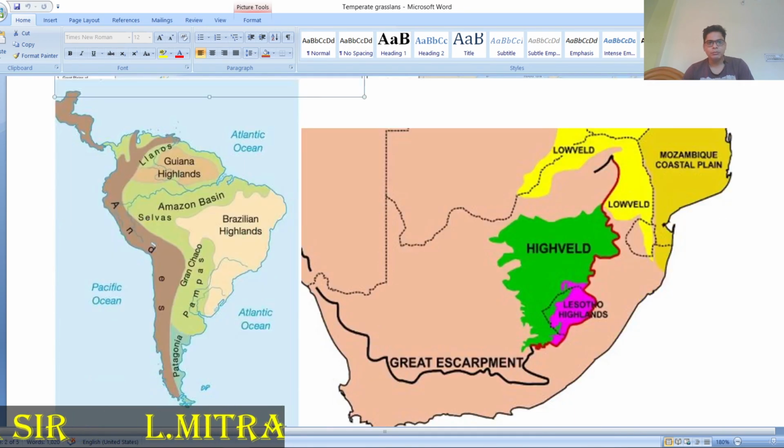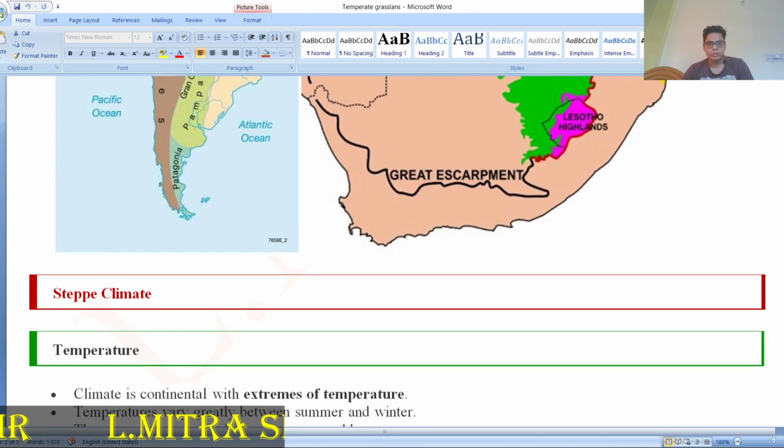Near the Pampas and the Amazon are the selvas. In the south of Africa are the velds: the low velds over there, and the high velds near the tropic area.